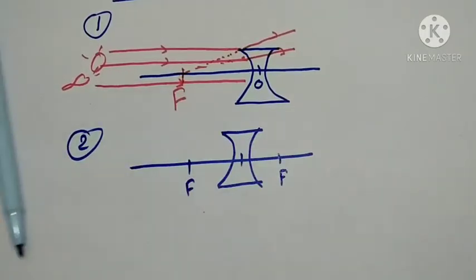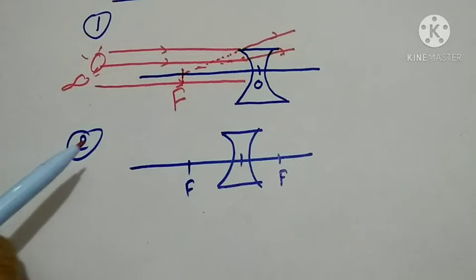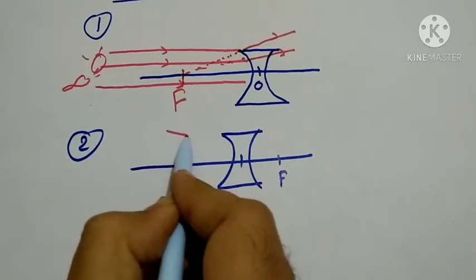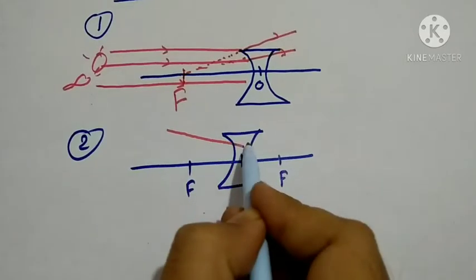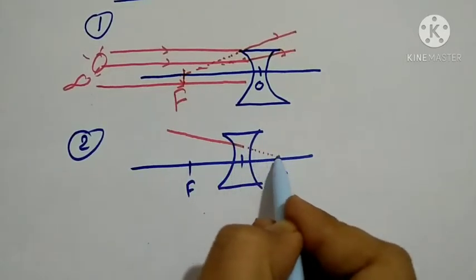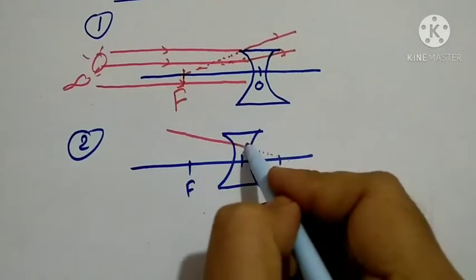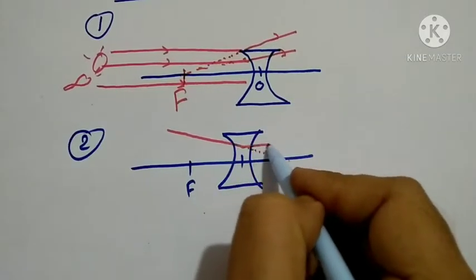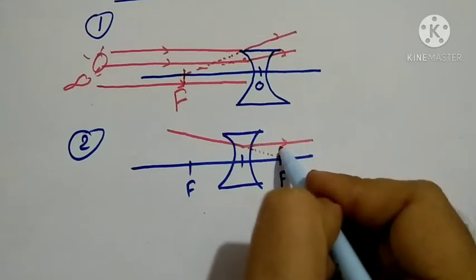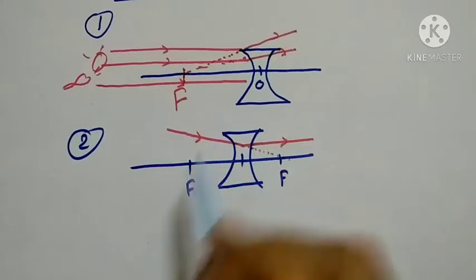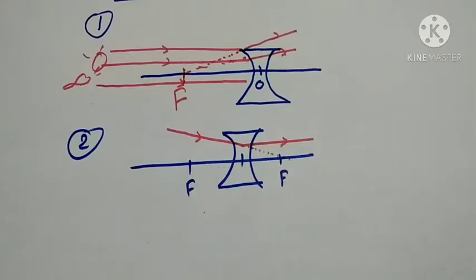A ray of light appearing to pass through focus will emerge parallel to principal axis after refraction through the lens. This is rule number 2.